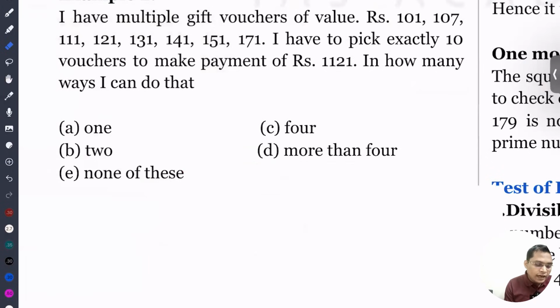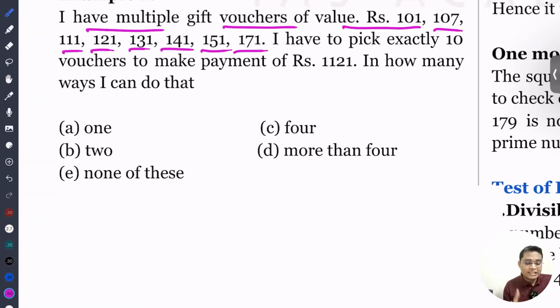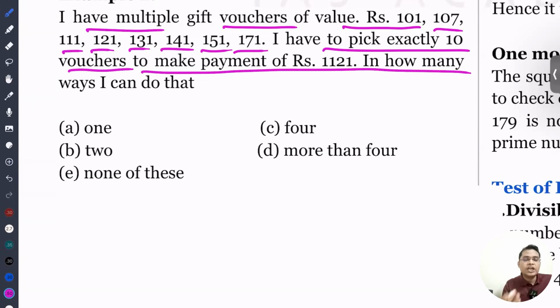Okay. So I have multiple gift voucher values: 101, 107, 111, 121, 131, 141, 151, and 171. I have to pick exactly 10 vouchers to make a payment of 121. How many ways can I do that?